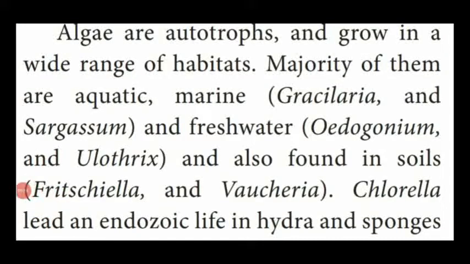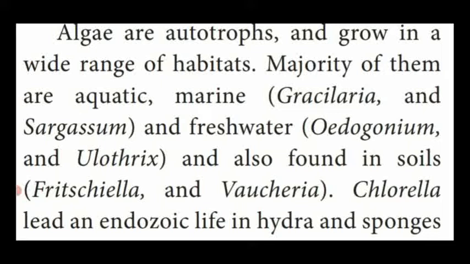Dear students, now only we are entering into the topic. What about algae? Algae are autotrophs. So autotrophs means they have the capacity to prepare their own food material by the process called photosynthesis, because these algae contain different types of chlorophyll pigments and also grow in a wide range of habitat. That means they spread over a large area.